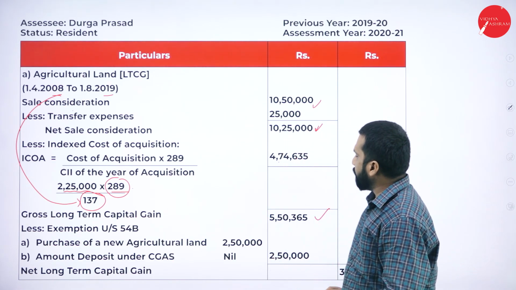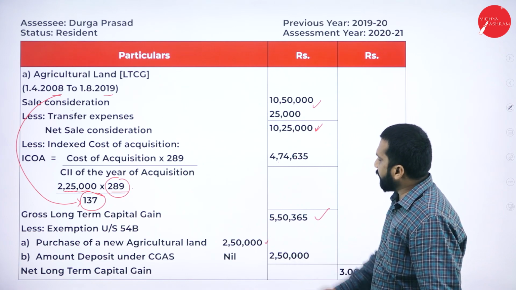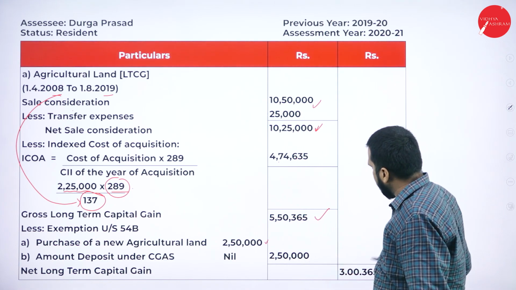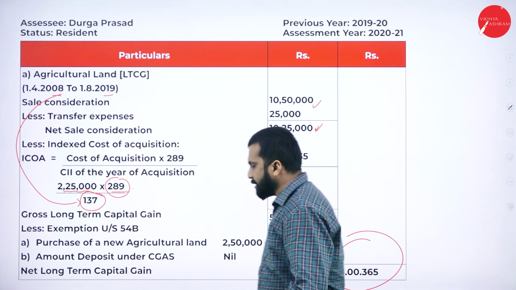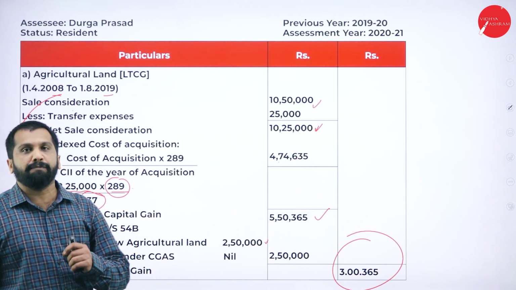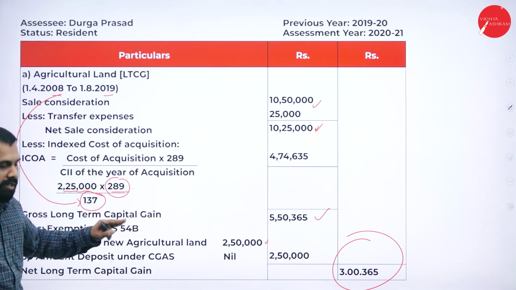Have they purchased one more agricultural land? Yes, he has purchased. At what price? 2,50,000. 5,50,000 minus 2,50,000. Your final answer is 3,365,000. Any doubt in this?